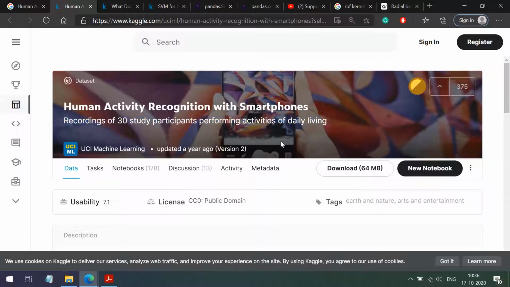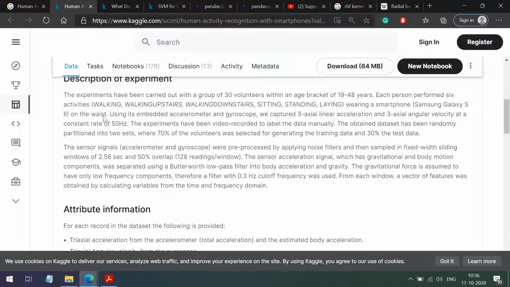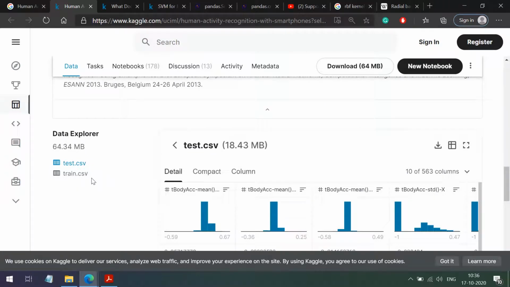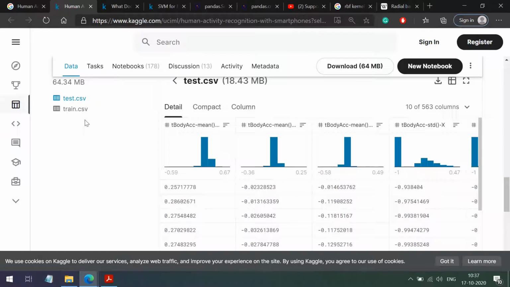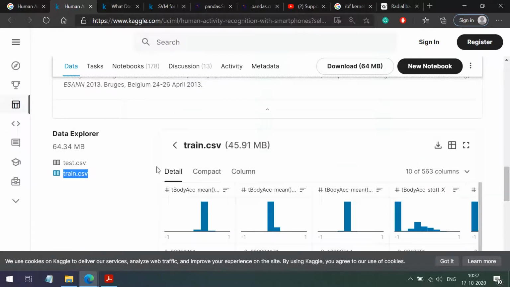So we know what our first task is: to understand the data set. Here we have the same explanation, and in this data set we have 2 files. As mentioned in the problem statement, we have test.csv and train.csv. Train.csv contains 70% of the records. Now let us see what data we have. Here you can see a total of 563 columns. That is a huge number.